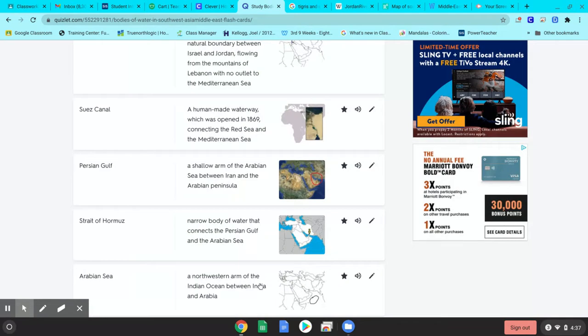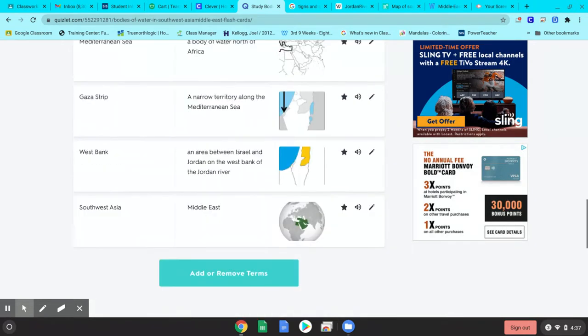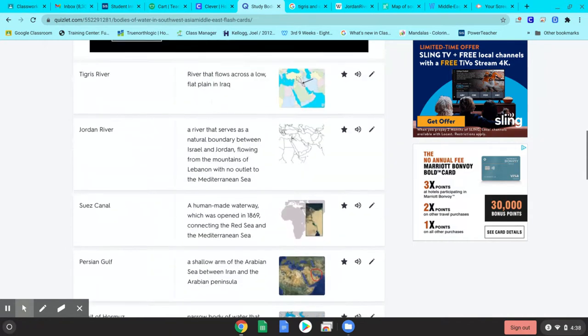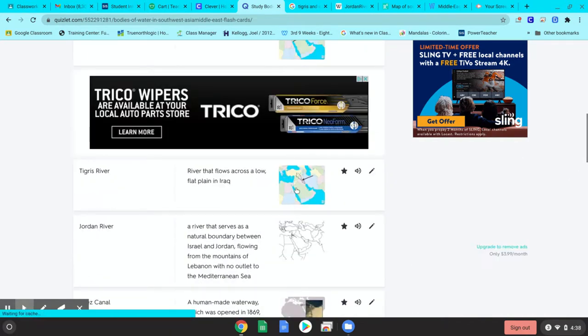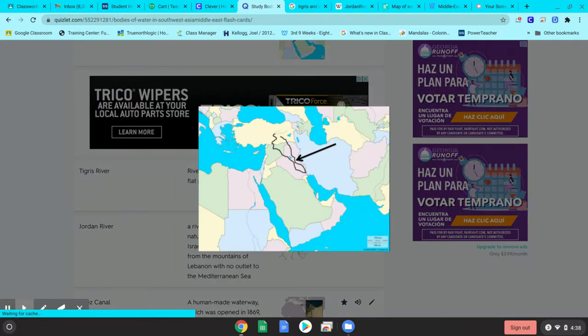Now, we're going to talk about some rivers that are located in this area, and a couple of land features as well. The first river that we're going to talk about, and we can talk about both of these on the same slide. And here's a nice picture for you. The arrow is pointing to what's called the Tigris River. Notice both of these flow across Iraq. They actually start up here in Turkey and Syria, but they flow down across the Middle East, both of them, and they flow along parallel to one another for the most part.